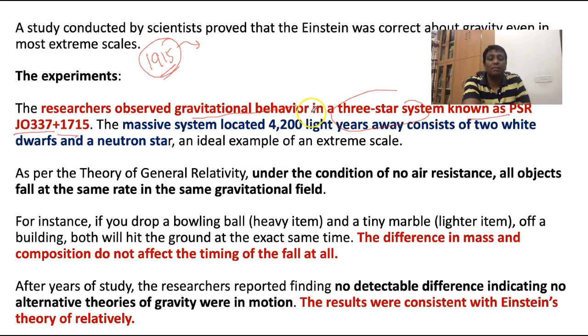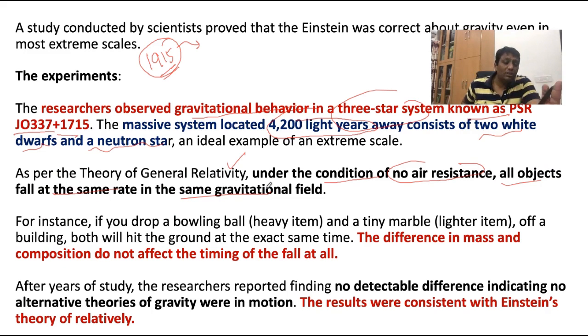That massive system is located around 4200 light years away from our Earth, and here the two white dwarfs and the one neutron star follow Einstein's general theory of relativity. As you know, as per the theory of general relativity, under the condition where there is no air resistance, all objects fall at the same rate in the same gravitational field, mass does not matter.